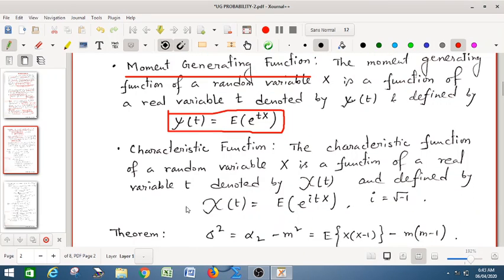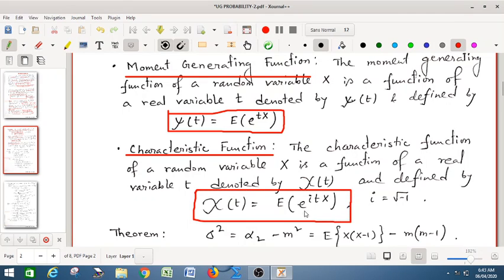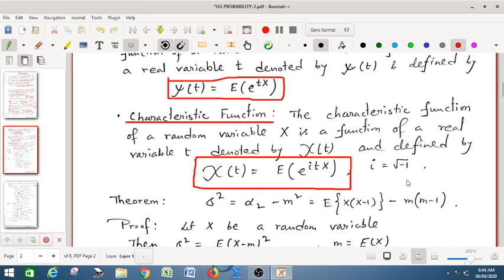Next we define the characteristic function of a probability distribution. The characteristic function of a random variable x is the function of a real variable t, denoted by chi(t), and it is defined by chi(t) is equal to the expectation of e to the power itx. In the moment generating function there was no i, but in this case you have e to the power itx. i is the complex number, i is root over minus 1, as we denoted in the complex number.